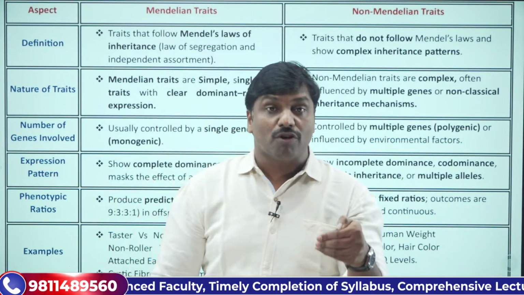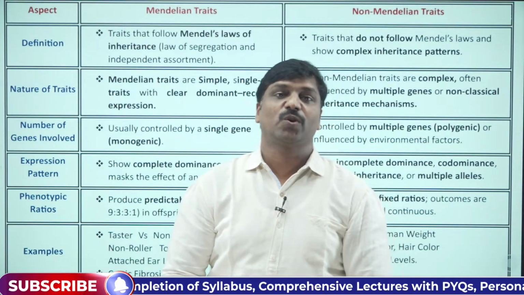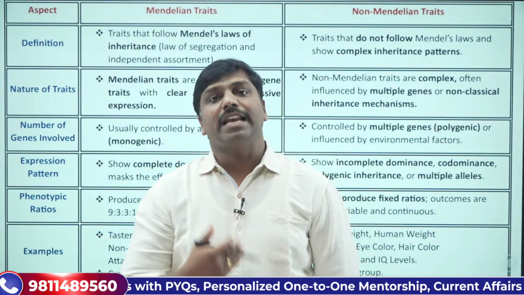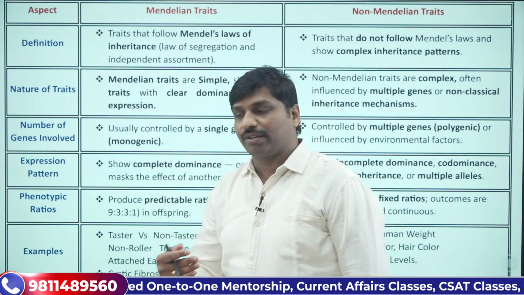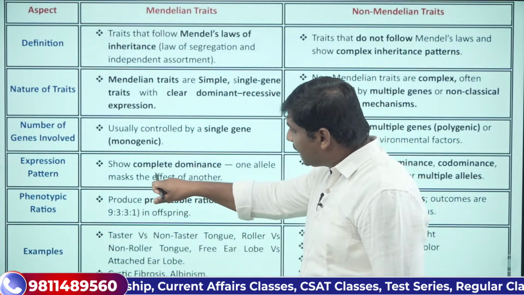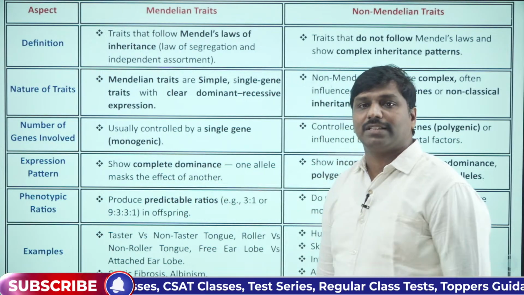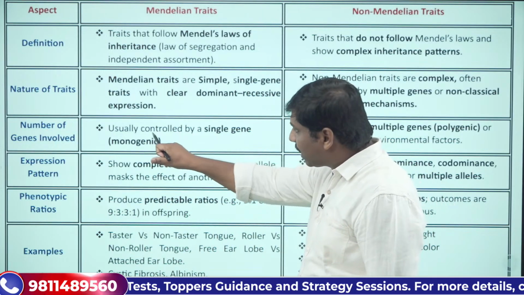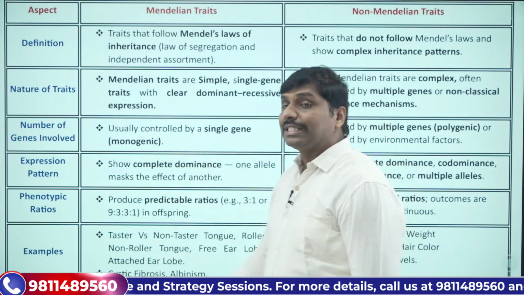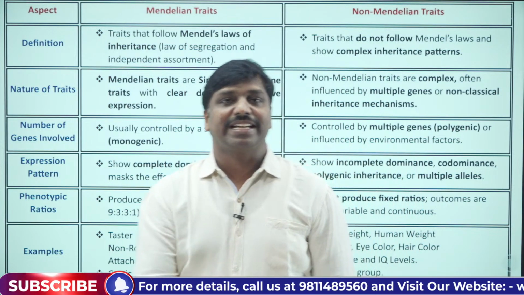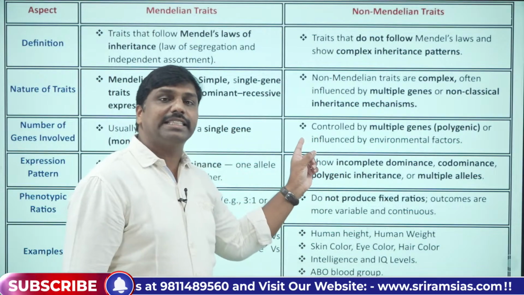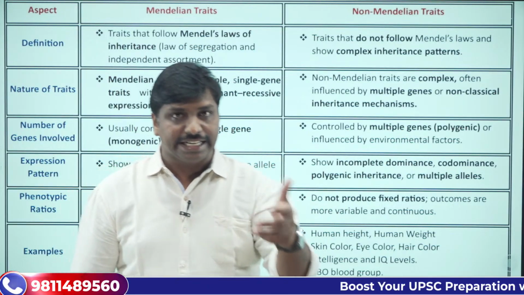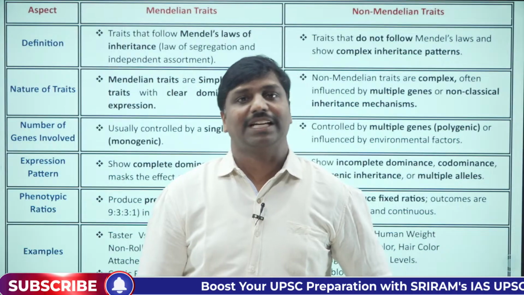That means the dominant traits would be reflected, with dominant alleles and recessive alleles. Dominant alleles will be reflected in the next generations. They show complete dominance, so one allele masks the effect of another, and the dominant allele will always be manifested. As they are usually controlled by a single gene, the pattern of inheritance is monogenic inheritance. Whereas non-Mendelian traits among human beings are controlled by multiple genes, so they follow the polygenic inheritance pattern.